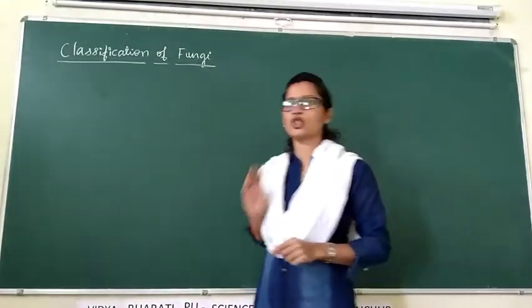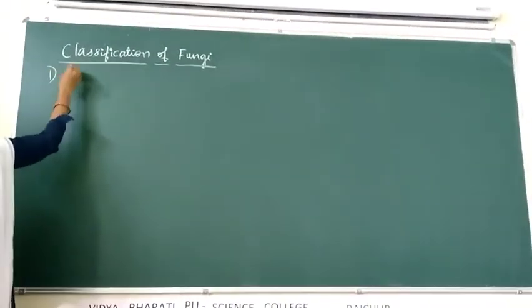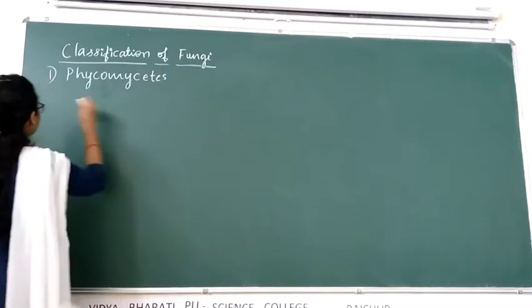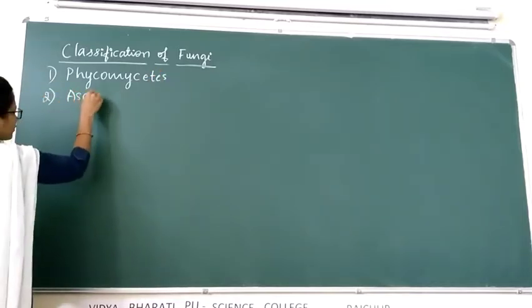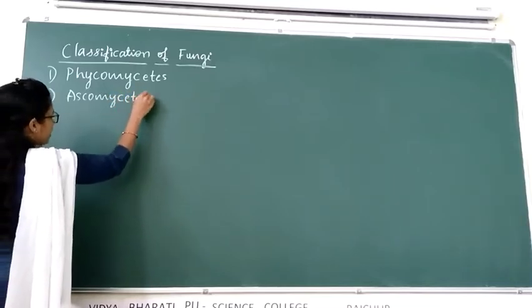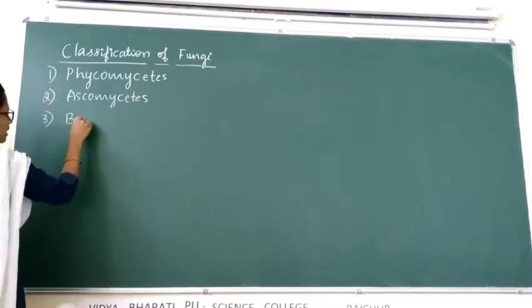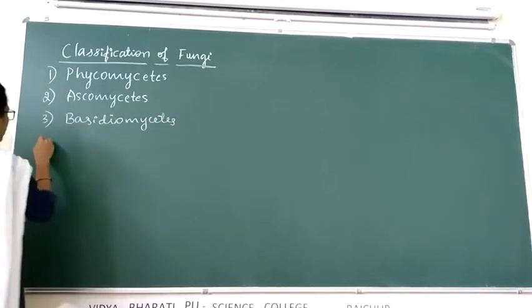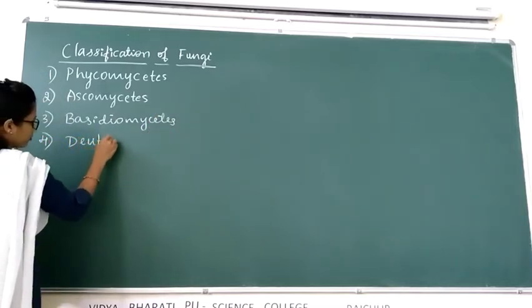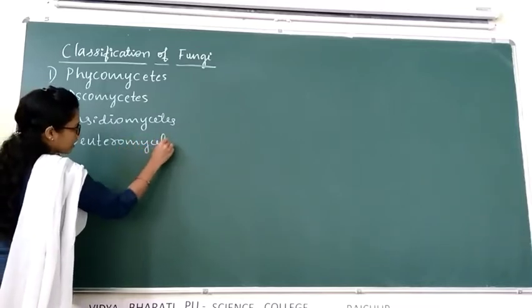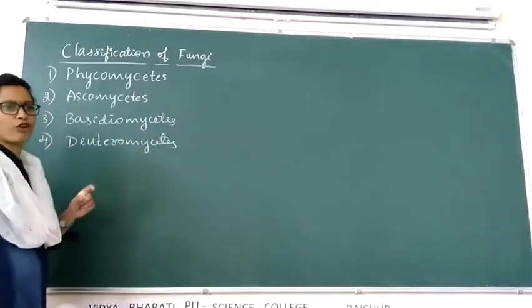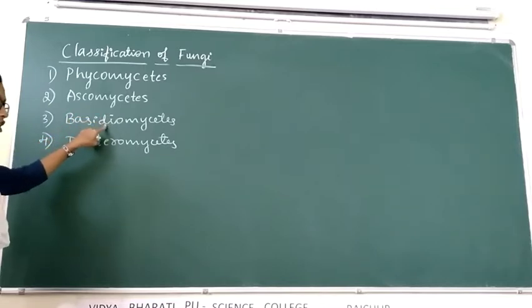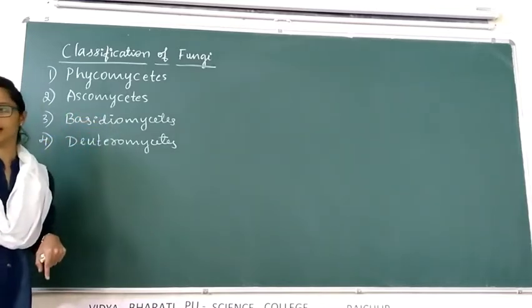Fungi are mainly classified into 4 groups, such as Phycomycetes, Ascomycetes, Basidiomycetes, and Deuteromycetes.